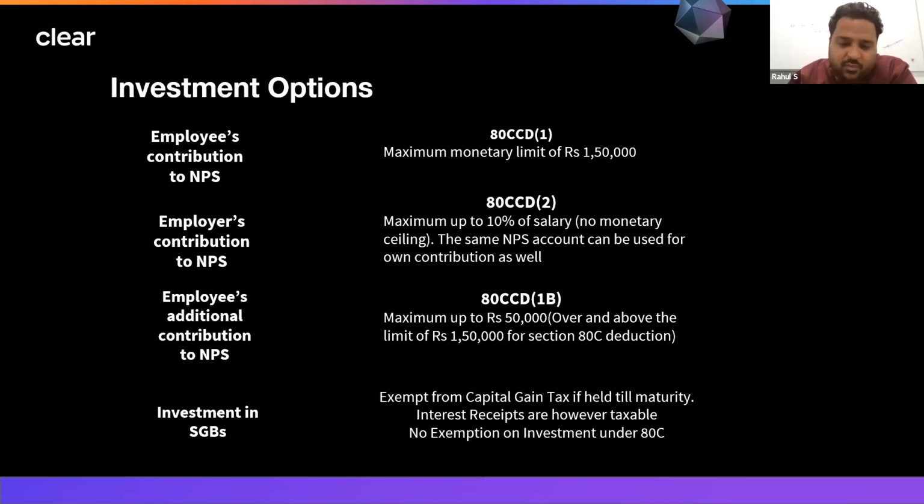However, if you are holding the sovereign gold bonds till expiry, meaning if you are holding it for at least 8 years, after which it will mature, then whatever capital gains you are earning on that is exempt from tax. So if in 2010 you bought sovereign gold and in 2018 you sold the same, you held it for 8 years.